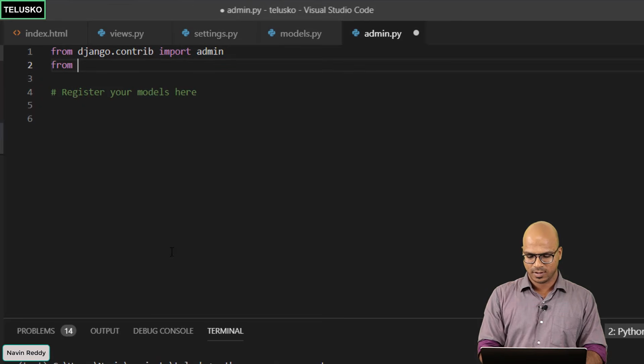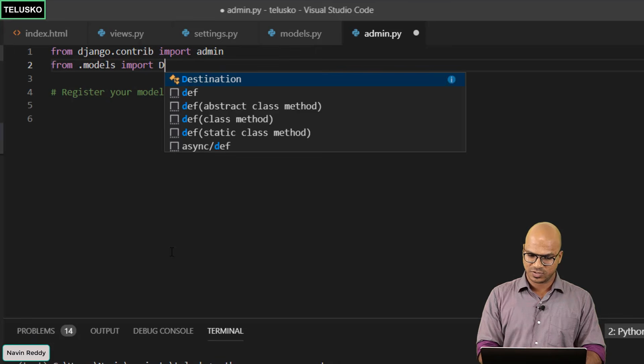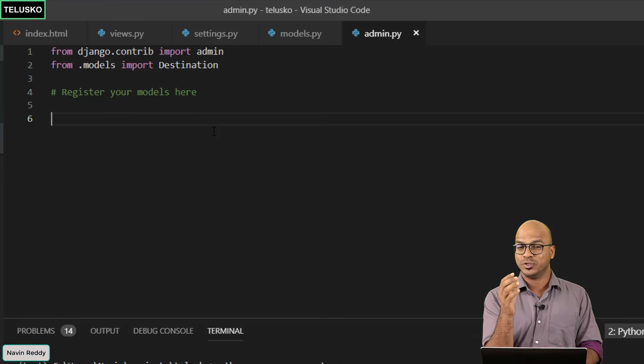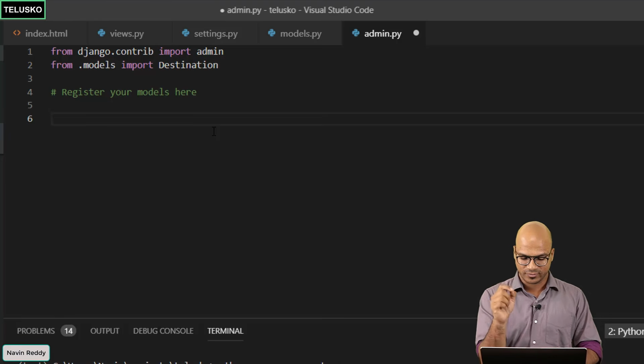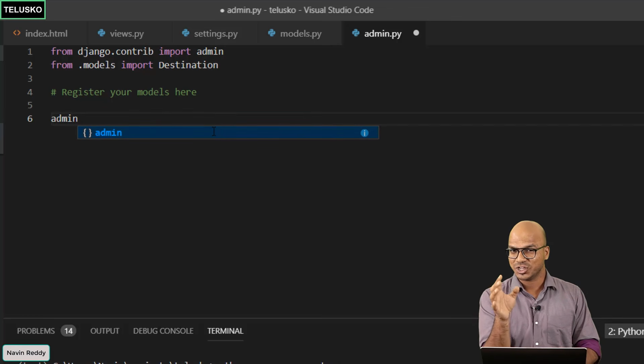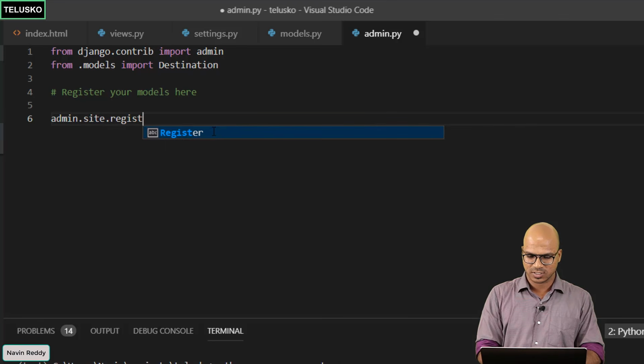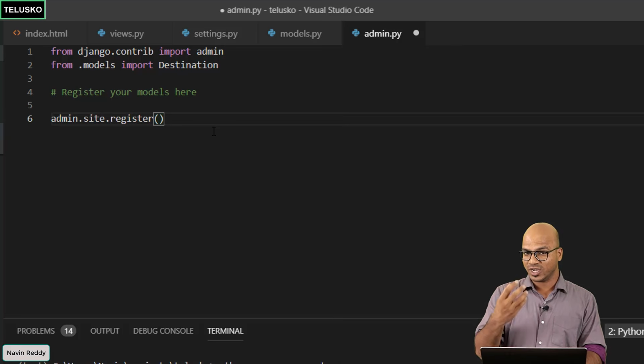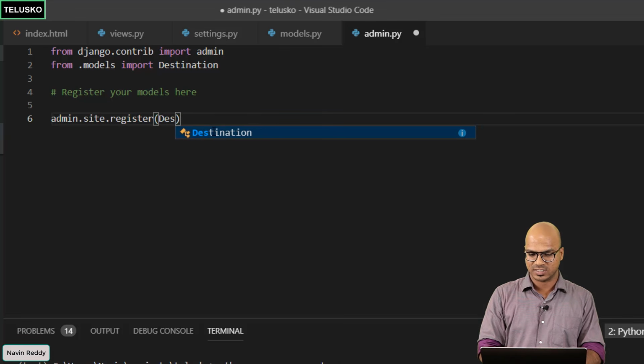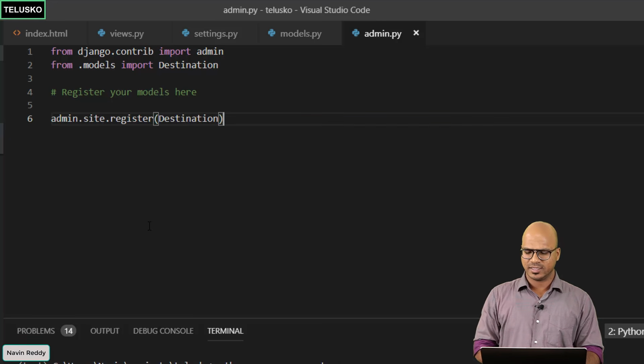So we'll say from .models, and we have to import Destination. And then once you got the import, you just have to register it. To register, we have to say admin. In fact, the function name is register itself, but it belongs to admin.site.register. And in the function bracket, you have to pass the model name, which is Destination in this case. And I guess job is done.